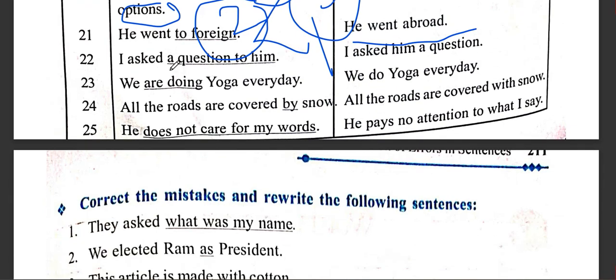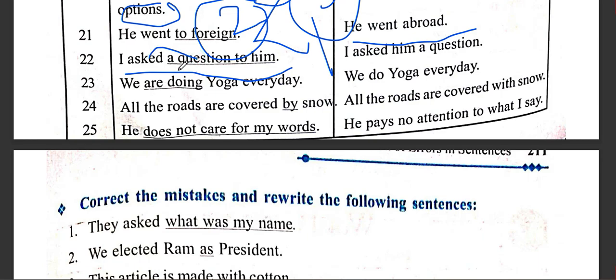I asked a question to him. I asked him a question. Although in my opinion, it's completely okay to say I asked a question to him, because it's just about changing the direct and indirect object of the verb ask.